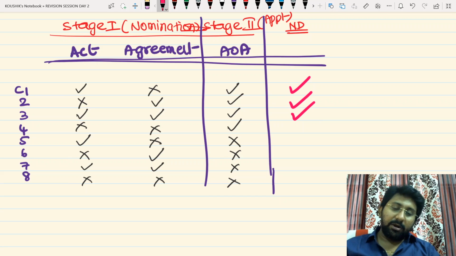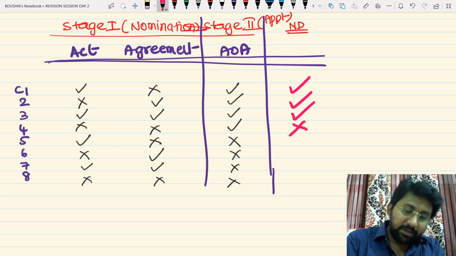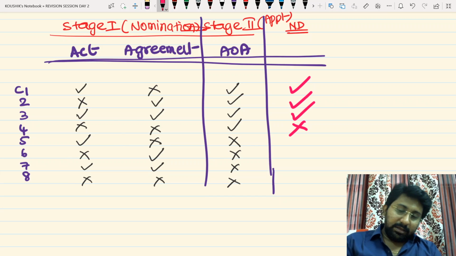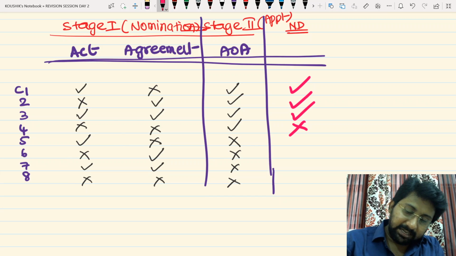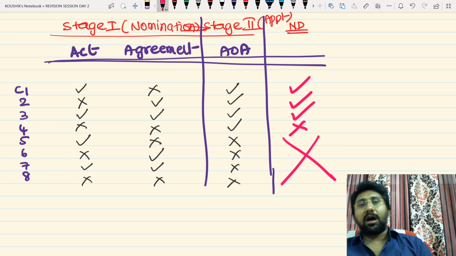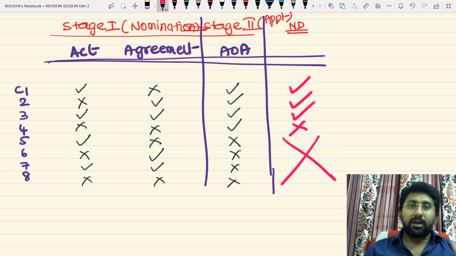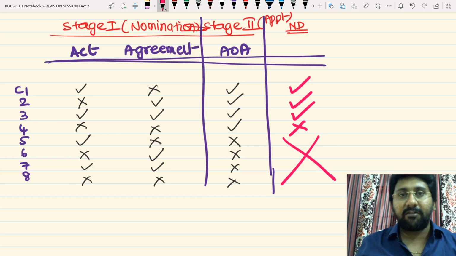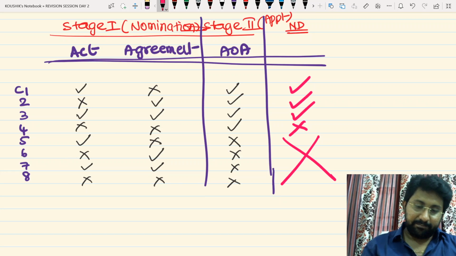Act not there, agreement not there, but the Articles are saying that you can appoint. No appointment, because nomination is not made properly. And in all the other few 3-4 cases, it is not possible because the Articles are silent. So the board can't appoint a nominee director unless derived from the Articles. This is the meaning. Okay.